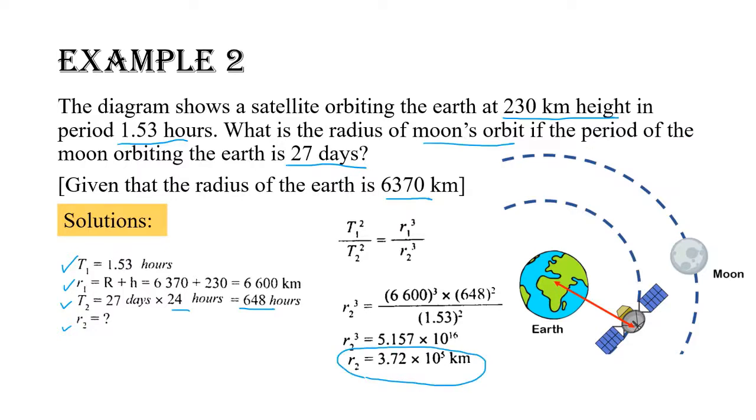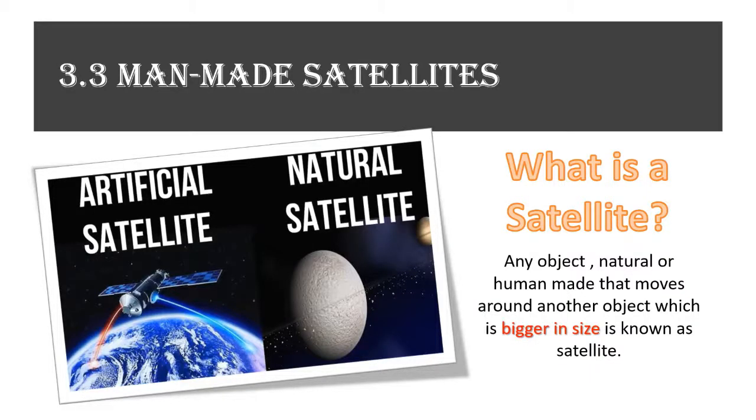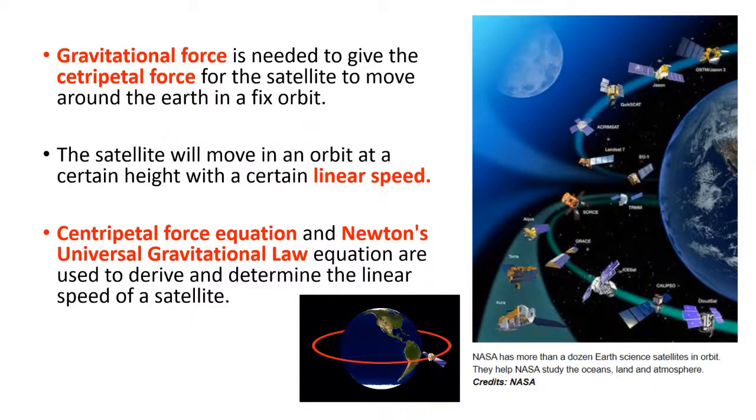We almost come to the end of this video. Let's move on to the subtopic 3.3. Any object, natural or human-made, that moves around another object which is bigger in size is known as satellite. Do you remember? Gravitational force is needed to give the centripetal force for the satellite to move around the Earth in a fixed orbit. The satellite will move in an orbit at a certain height with a certain linear speed. Centripetal force equation and the Newton's universal gravitational law equation are used to derive and determine the linear speed of a satellite.